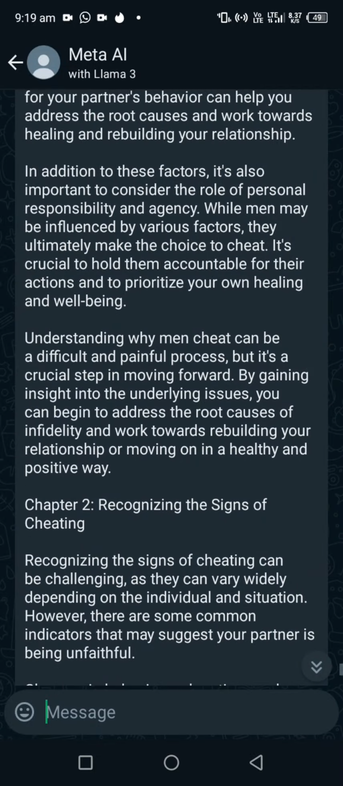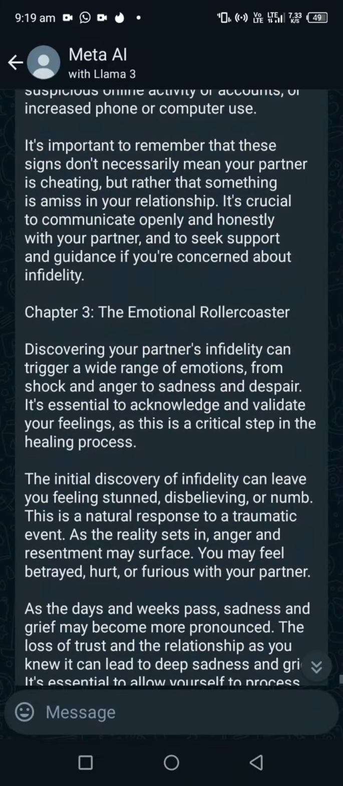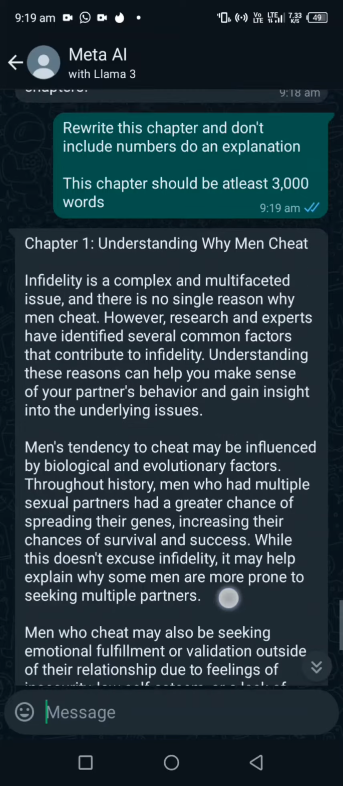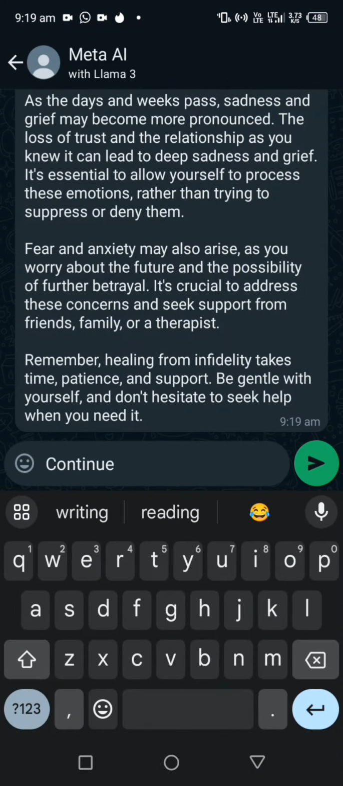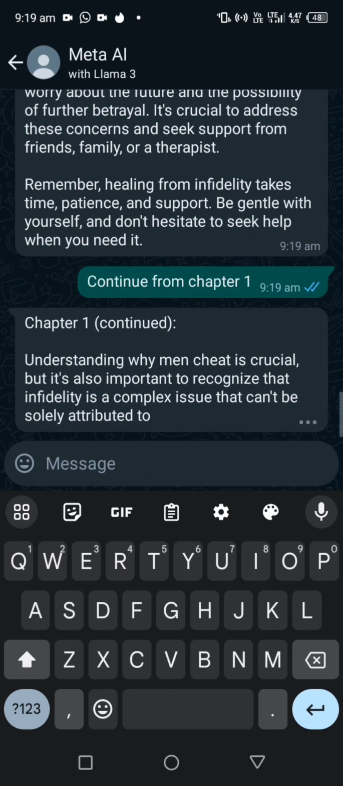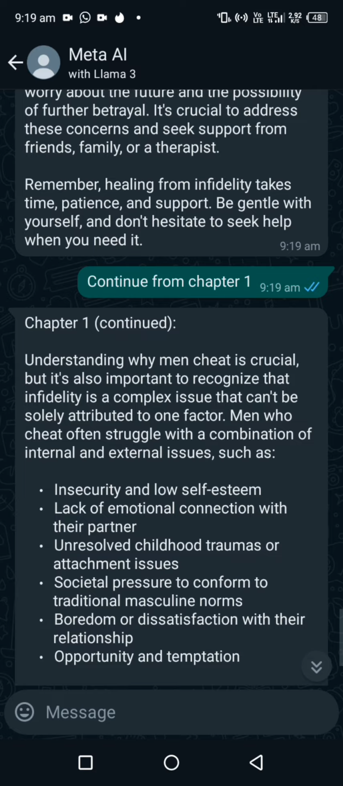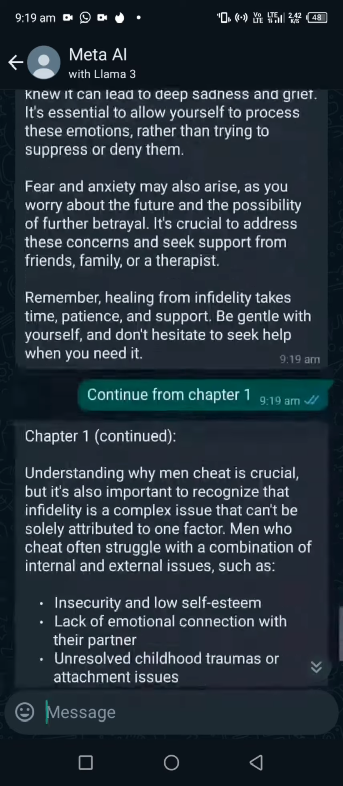Then they've entered chapter 2, recognizing the signs of cheating. Now, if I don't like what they did here, let's say I've gotten my chapter 1 and I wasn't okay, I'll come here and say, continue from chapter 1. Now you have to copy here, paste in your docs. Then you remember we are continuing from chapter 1. So when you're done, you copy from here and go to your chapter 1 in your docs and paste it, because we are continuing from chapter 1.